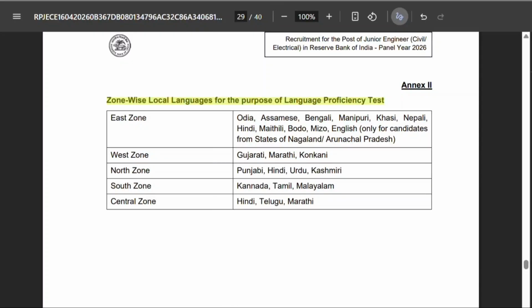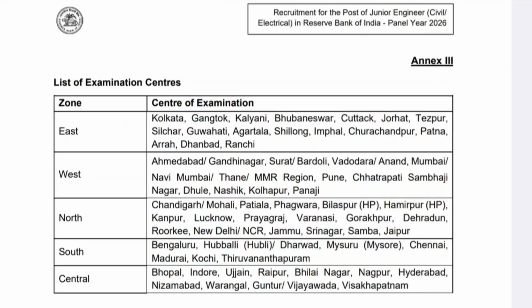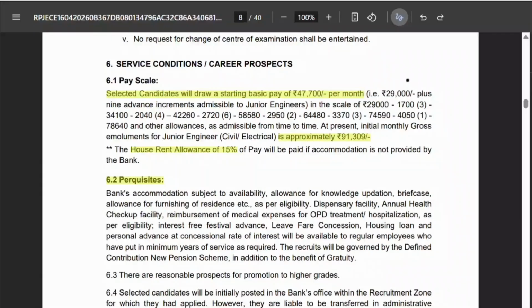will be disqualified. In the language proficiency test, there may be only basic grammar asked. So if the language is your mother tongue, you can clear the LPT very easily. Next we'll come to the list of examination centers. You can check the examination centers given here. Most of the major cities are already mentioned, so you need not worry about that.